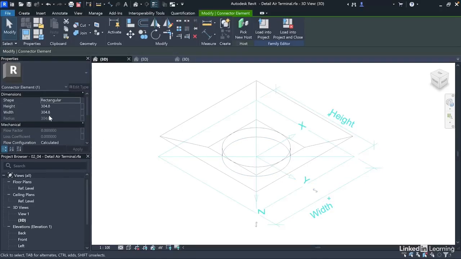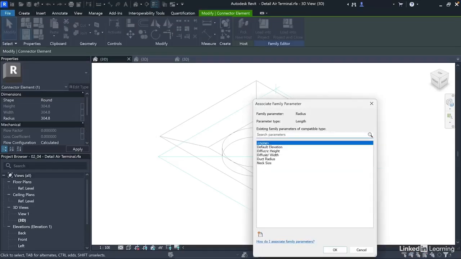First, we have shape, which determines the duct shape. We'll go with round. Now I want to match the duct size to the parameter we created earlier. So we'll click the associate family parameter button beside radius and select duct radius.